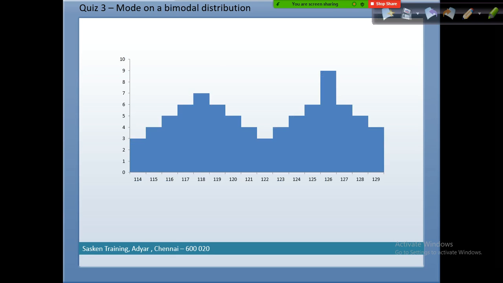Okay. Now you tell me, where is the mode in this kind of distribution? Multi-mode. Bimodal, right? Two modes are there. So what kind of story can we tell? Let's say you are a shoe manufacturer, and you want to interpret this one. You want to find out, in the population, what is the average size of the majority of the people? Average foot size or feet size.